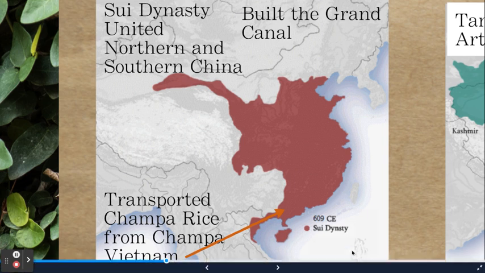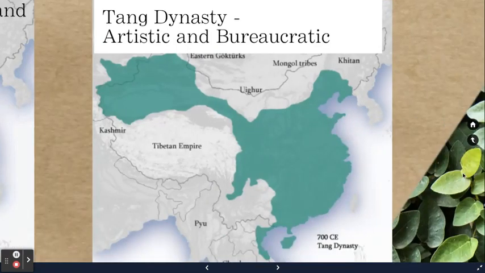So the Sui dynasty is going to be known for uniting northern and southern China, right in here. And they're going to build the Grand Canal, which is going to do that. And they're going to be able to transport Champa rice from Champa, Vietnam. So Vietnam's down here. They're going to be able to take that.